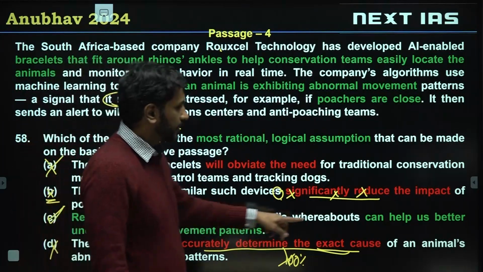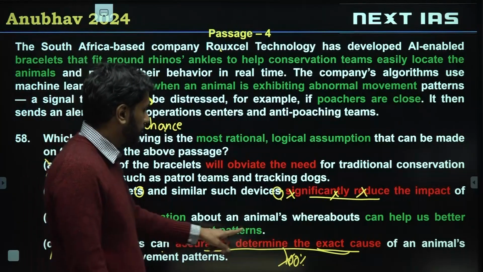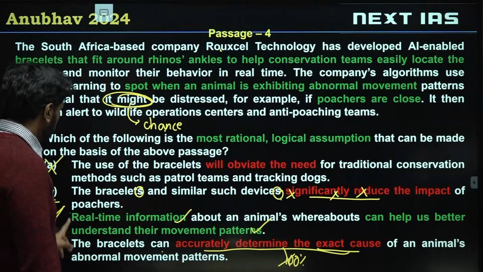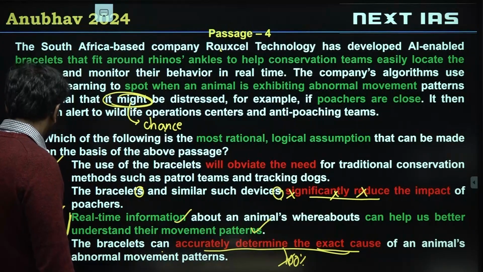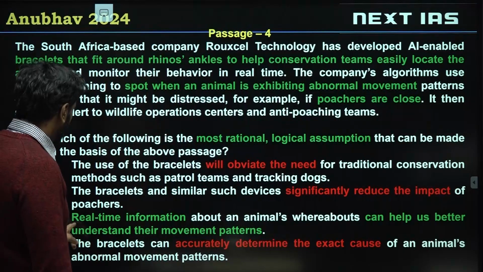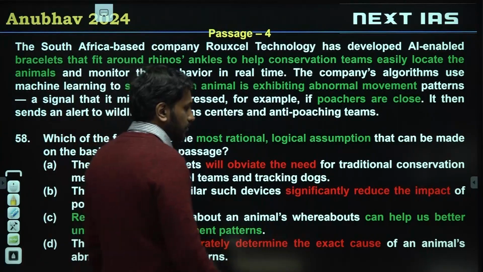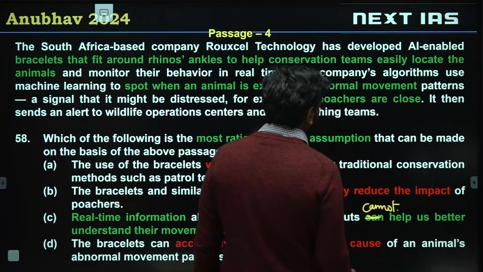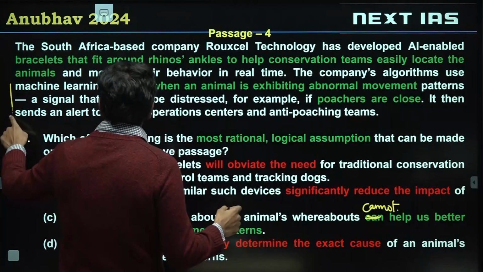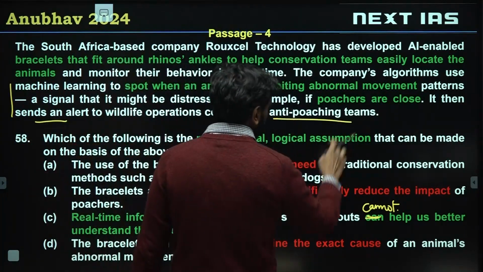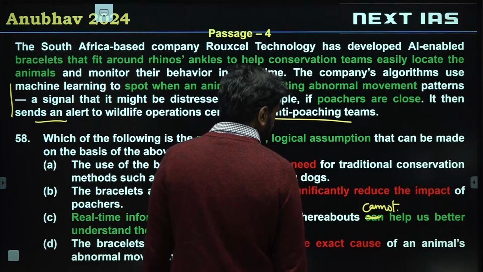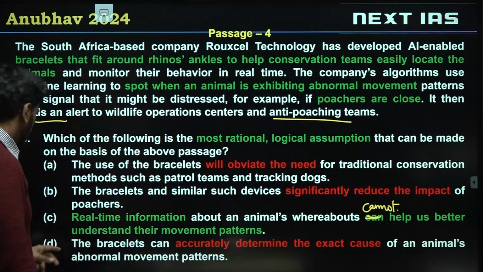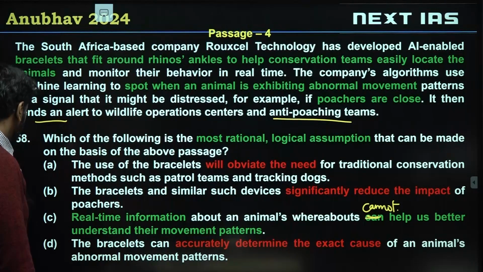Real-time information can help us better understand their movement patterns, right? Can help animals be protected. Both of those would have been valid assumptions. If instead of option C, I said real-time information about an animal's whereabouts cannot help, then the logic that it sends an alert and these teams can then be informed will stop making sense, right? So option C is the right choice. Real-time information can help us better understand their movement patterns. All right.